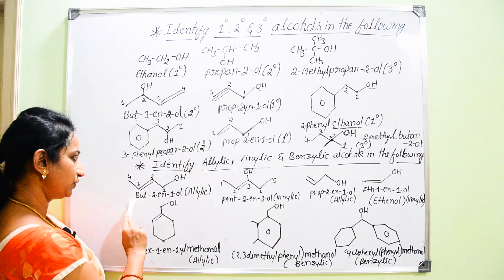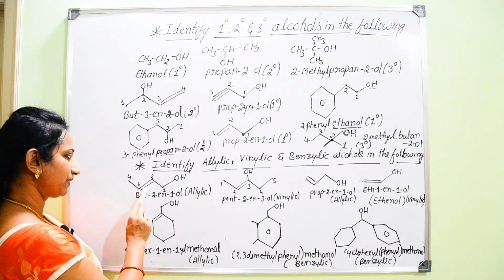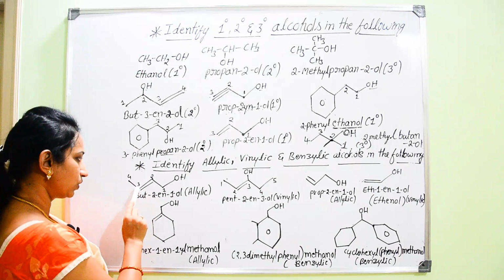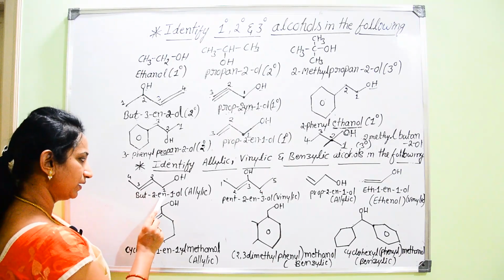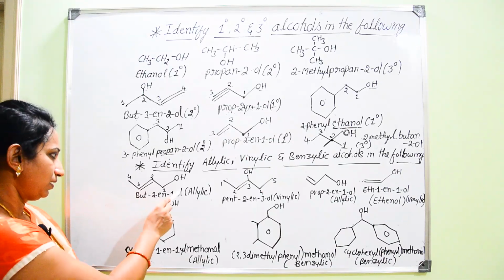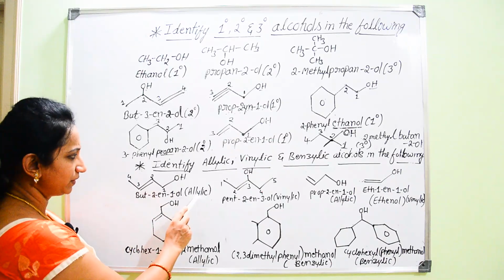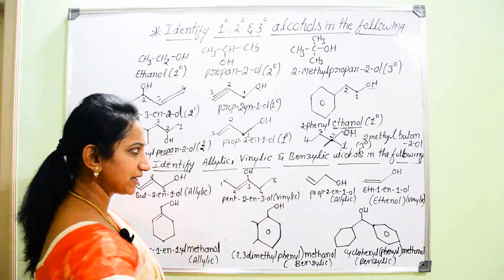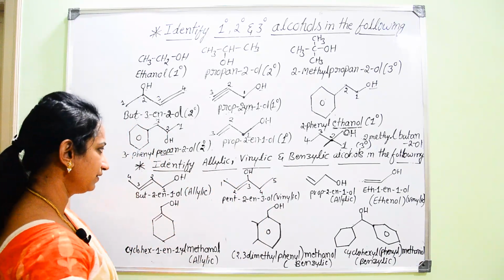So root word is but. Then primary suffix is -ene because it contains double bond between 2 and 3, hence but-2-ene. Then 1-ol. Now, do you remember what is that main difference between allylic, vinylic and benzylic? We can recall it again.